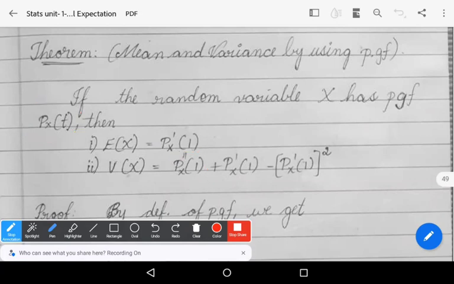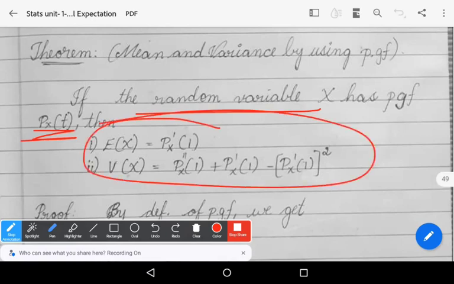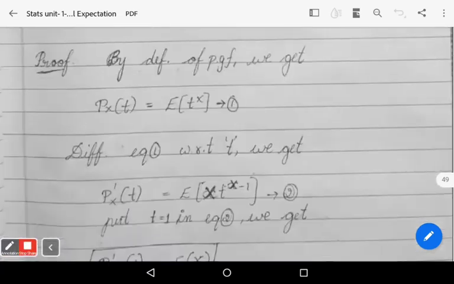So anyway, we prove these statements. Capital X is a random variable which has PGF Px of t, then it has the following properties. Expectation of x is equal to Px dash of 1. Variance of x is equal to Px double dash of 1 plus Px dash of 1 minus Px dash of 1 whole square. Let us prove these two statements.